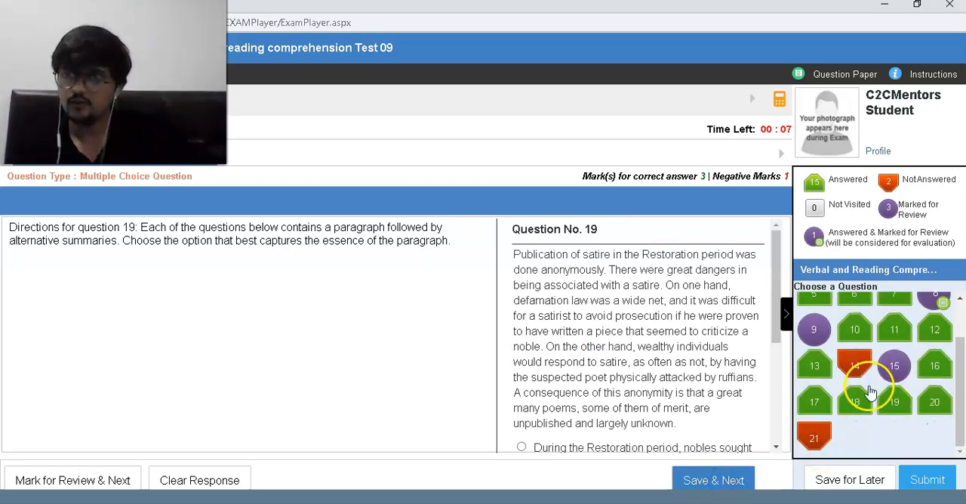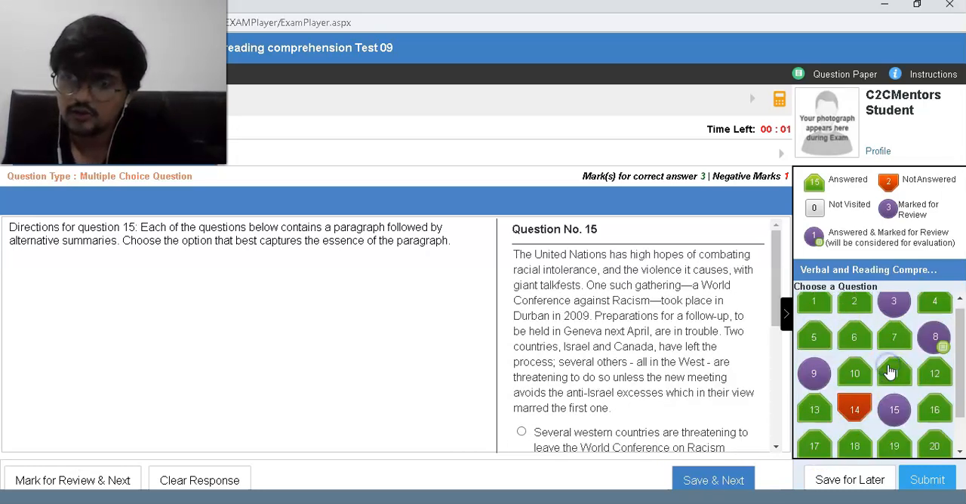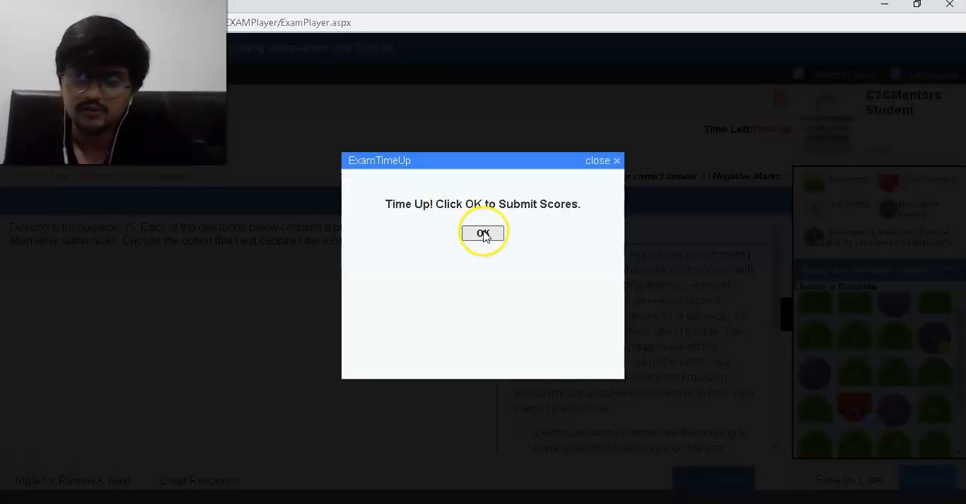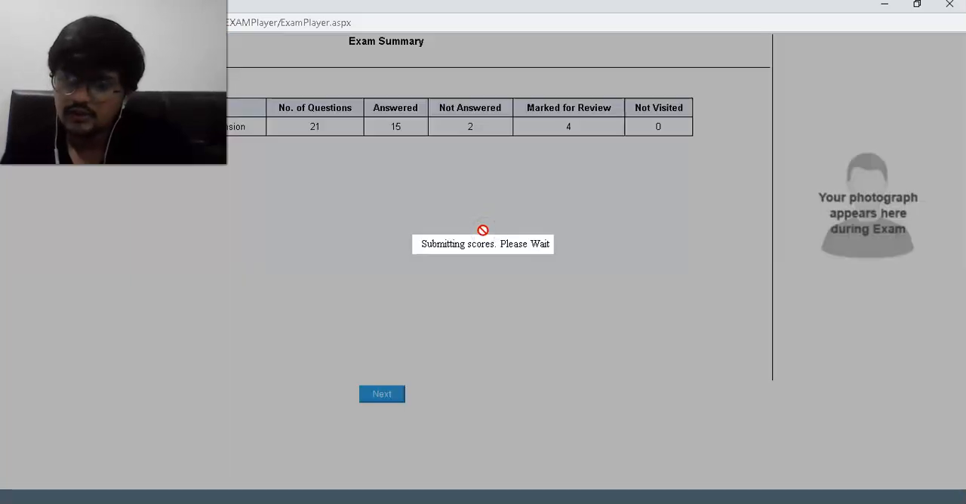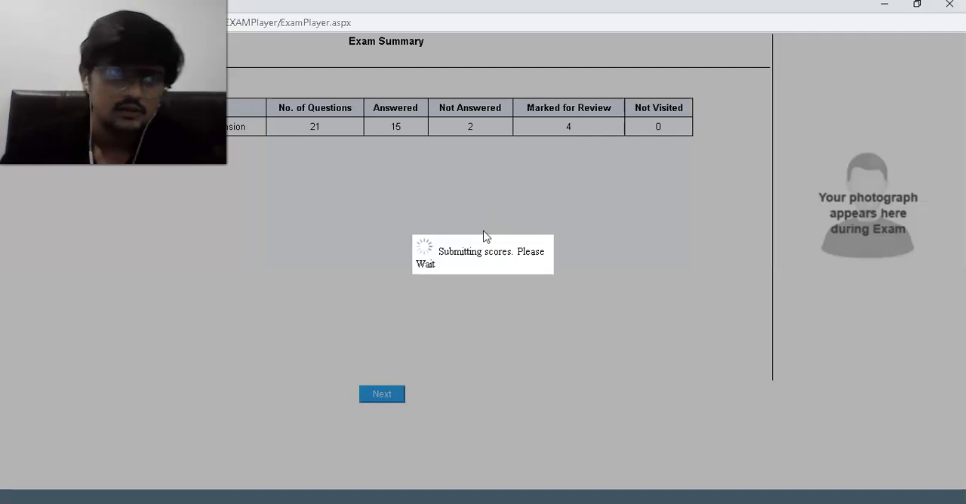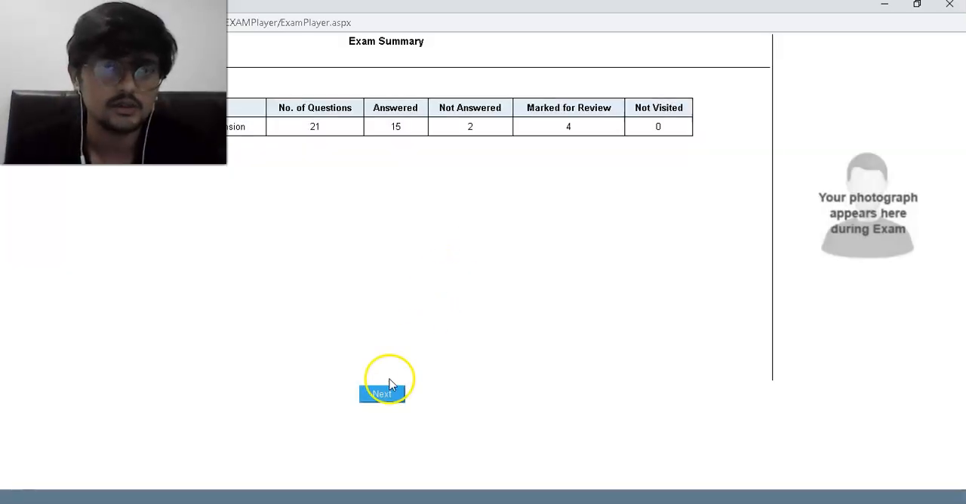Seven next. So we have left 1, 2, 3, and 4. Five questions we have not touched because we were very skeptical. There you go. So 1 to 14. Did we even read 14? 14 was marked in red, so I'm not too sure. 15 we have answered. 2 we did not answer. 4 we marked for review. Right? Let's see.